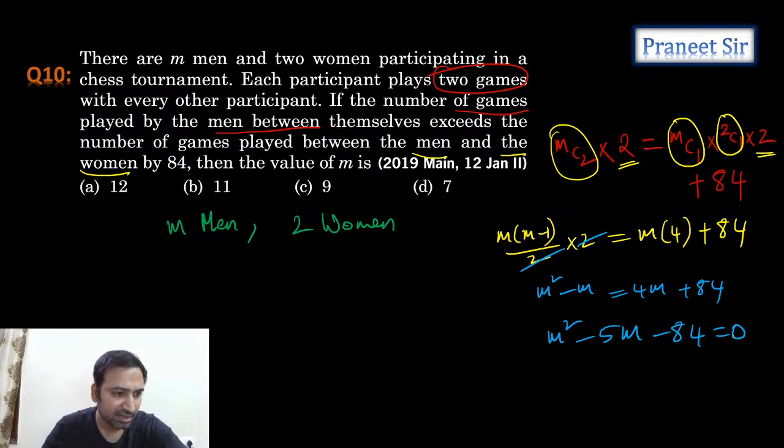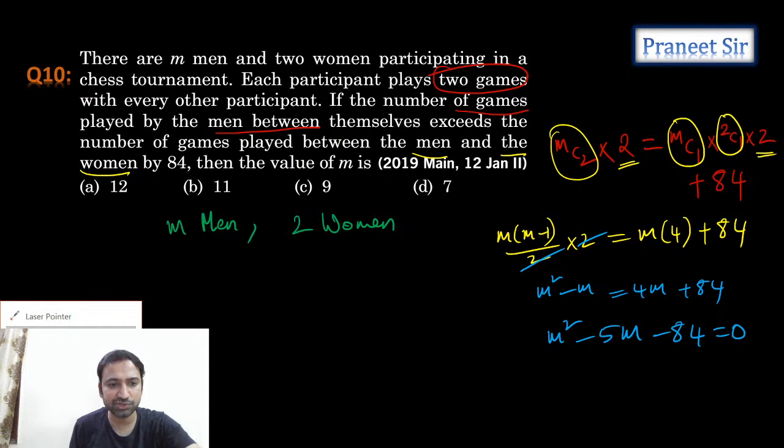Correct now? Mrityunjay, tell me what is it? How much is coming? 12 came. Okay. So guys, anyone else tried this question? Right, simple. So substitute m equals 12 and check whether it is satisfying or not.